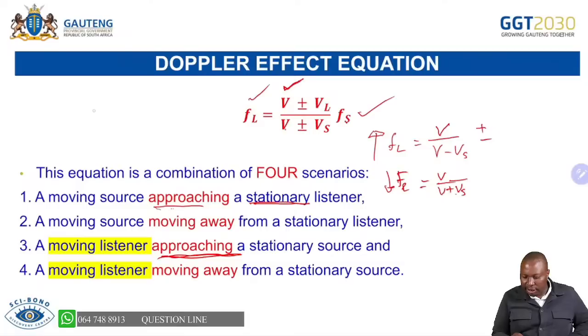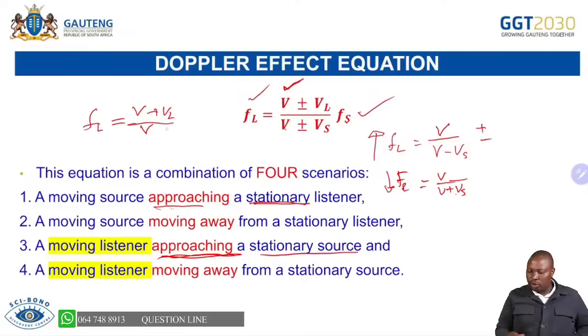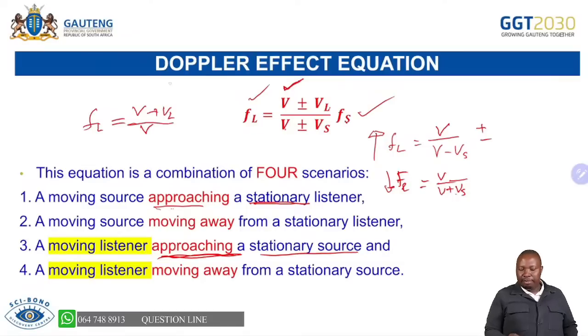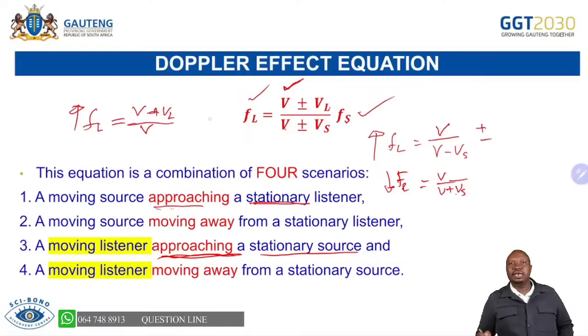So in this case, you're going to have FL equals V, because it's approaching, plus VL over V. That V, remember, is a stationary source, so that will be 0. So we're going to have a bigger number. Hence, we are adding at the numerator, and subtracting with a smaller number at the denominator. So for approaching, you know the frequency of the listener will be high.